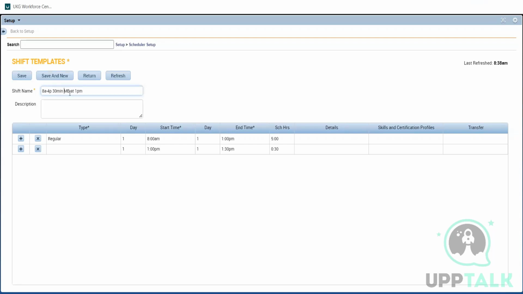This is how mostly they'll give the shift name: 8 a.m. to 4 p.m., 30-minute meal break at 1 p.m.